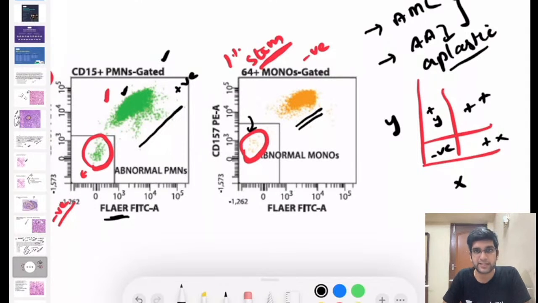Swati, the other one is aplastic anemia. What drug is that? You must have read it. It's a complement 5 inhibitor. It's eculizumab, right? Eculizumab reduces the risk of thrombosis a lot. Eculizumab doesn't prevent the complications of AML or aplastic anemia. That will definitely happen in this patient, right?